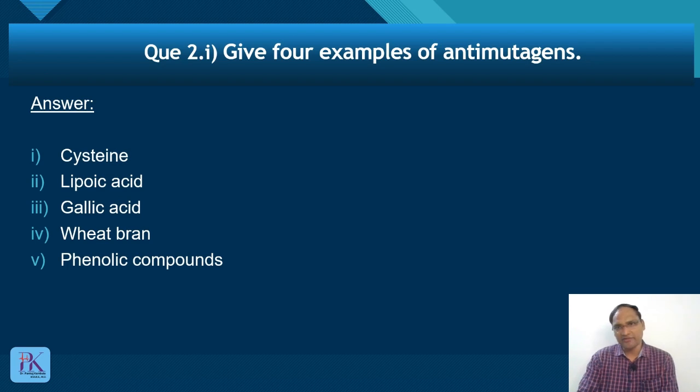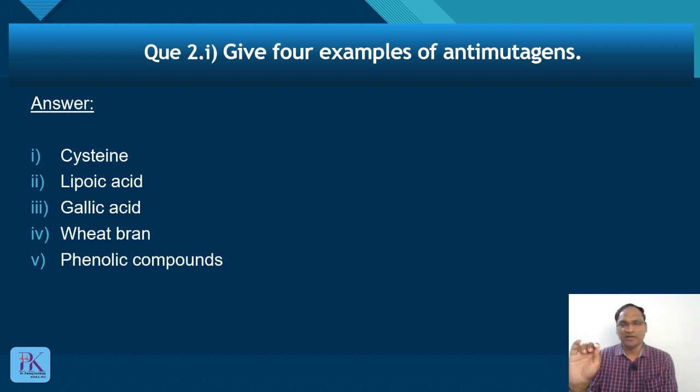What are anti-mutagens? Any substance or agent that decreases the spontaneous or induced mutation that would otherwise be caused by mutagens. What are mutagens? Mutagens are substances which have the capacity to produce mutation. What are the examples of anti-mutagens? Cysteine, lipoic acid, gallic acid, wheat bran, and certain phenolic compounds.